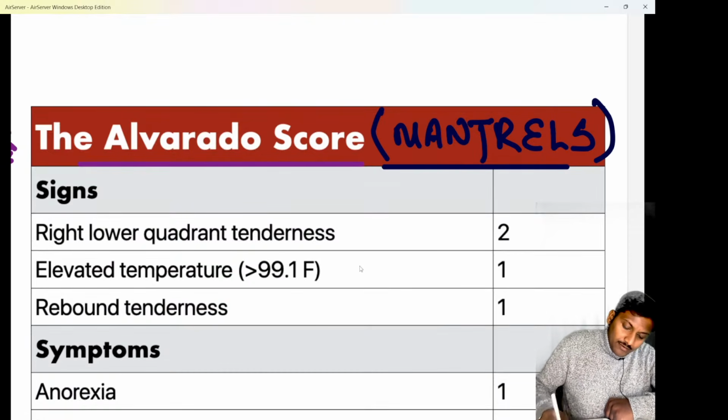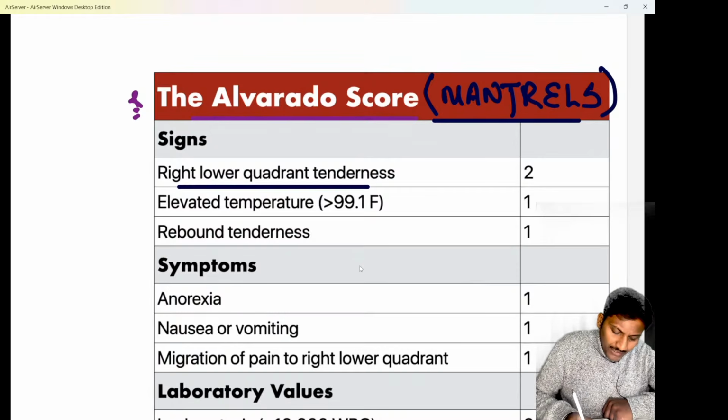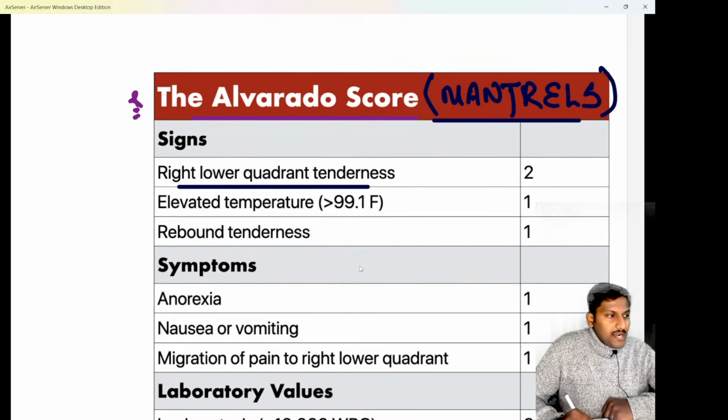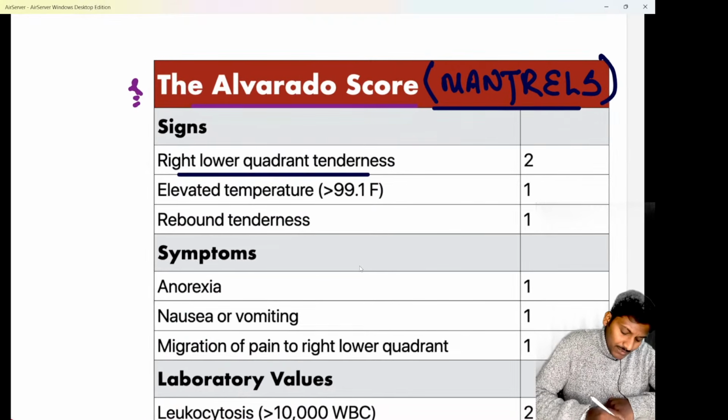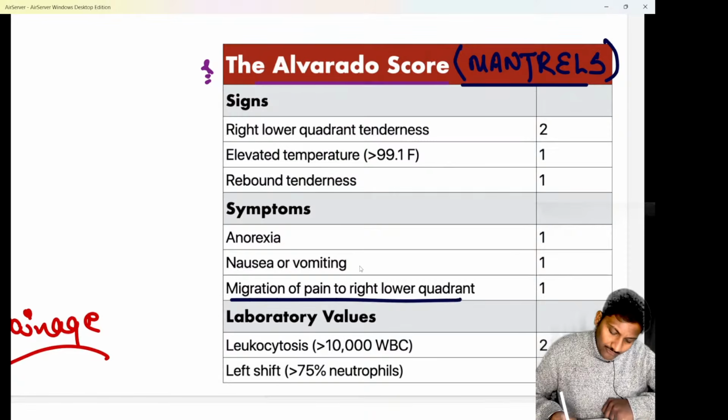If I talk about MANTRELS, M basically stands for migratory right iliac fossa pain, or you can call it right lower quadrant tenderness. That is basically given. So please remember, M is for migration of pain to the right lower quadrant, the right iliac fossa. That is usually given a score of 1.